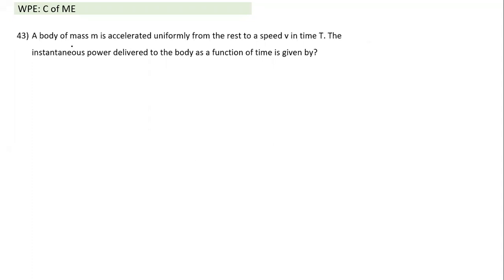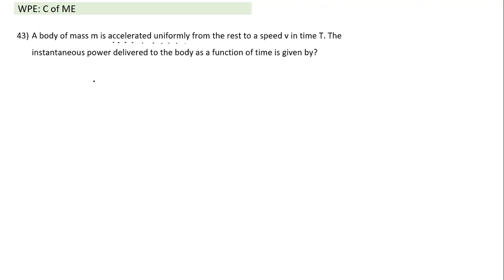Two more questions on power. A body of mass m is accelerated uniformly. Uniformly accelerated, it means force which was acting on the object was also constant. Then only you get uniform acceleration. A is constant, force is constant. From rest to speed of v in time t, it is uniformly accelerated. What is the instantaneous power delivered to the body as function of time? So if constant force is applied, will the power supplied by the force also be constant, or will it keep changing? So let's try and understand that one, and we see some other example also of the same.